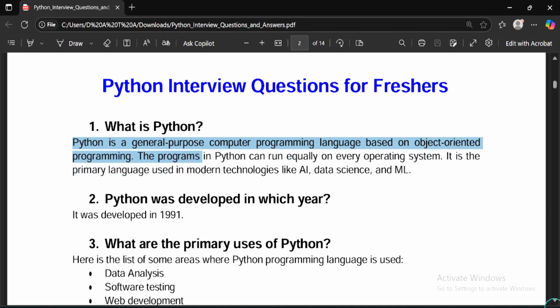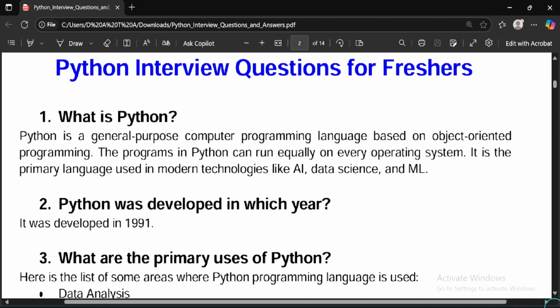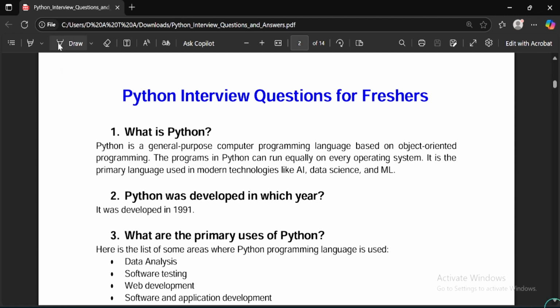The programs in Python can run equally on every operating system. It is a primary language used in modern technologies like AI, data science, and ML. This is the expected answer that you should give to an interviewer. If you give such good, crisp, and correct answers, then your profile will definitely get shortlisted for the further interview process. So we are done with the first question.